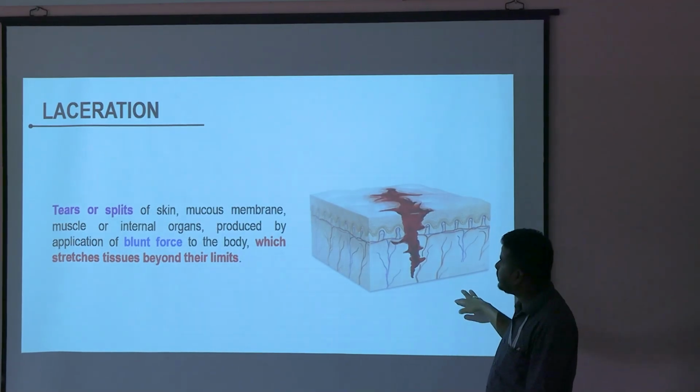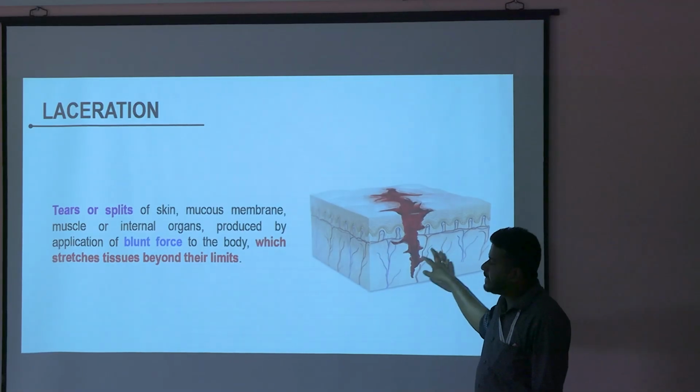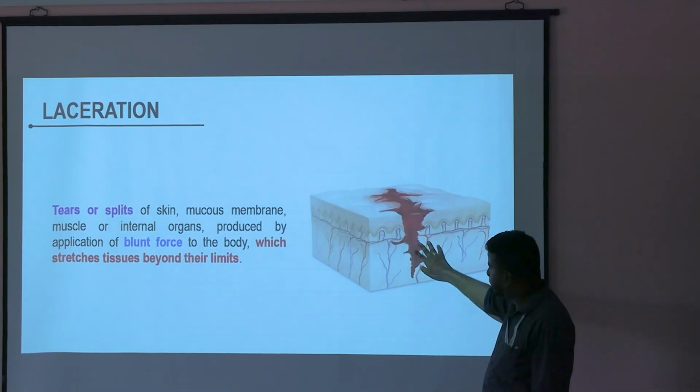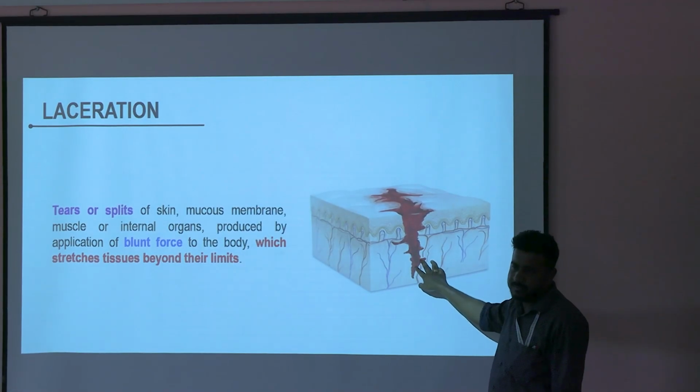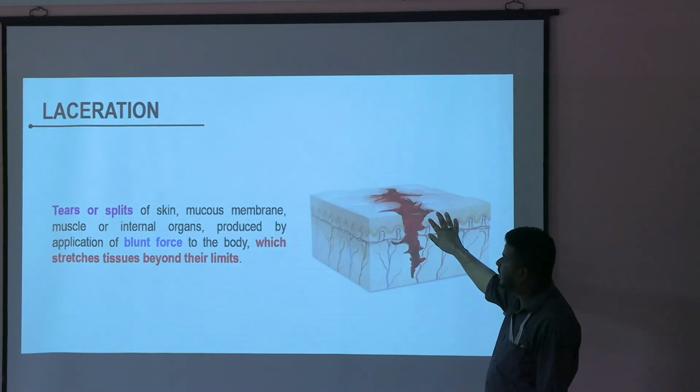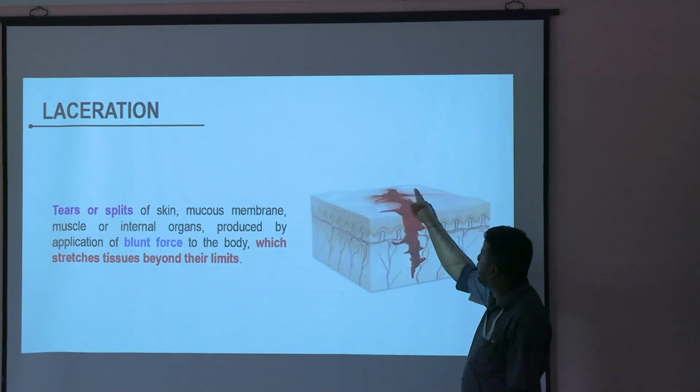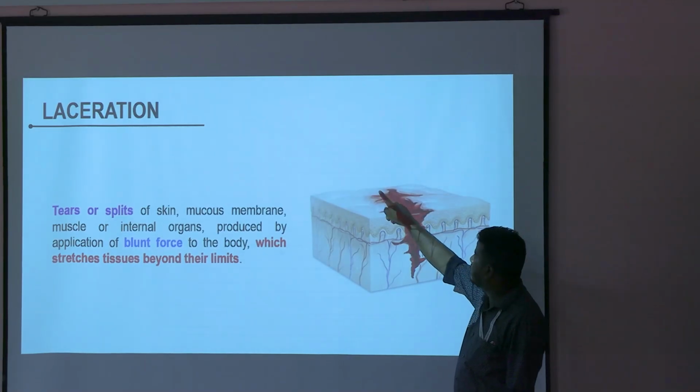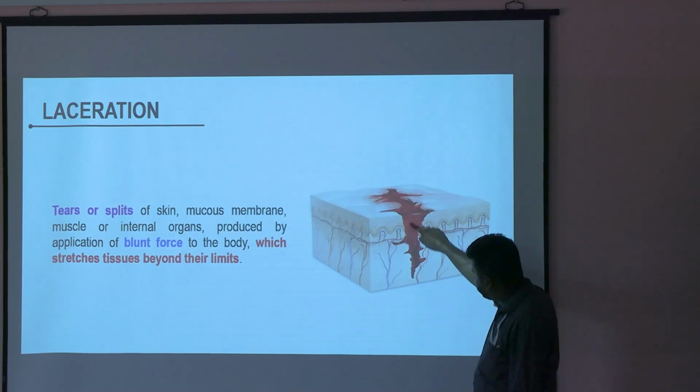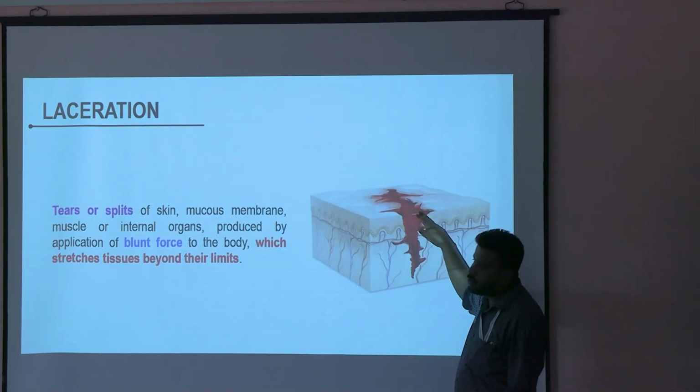Now, laceration, incised or stab. In this picture only I can make you understand. Simply, in laceration the margins will be irregular. You see, the margins will be irregular here. In incised, it will be clean, a clean cut. In incised, the depth is less and the length will be more.